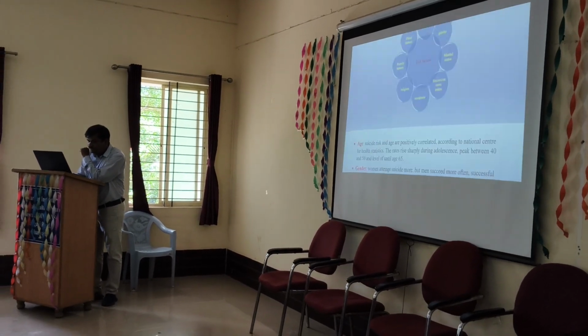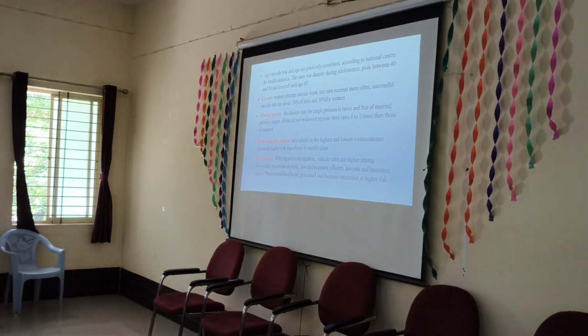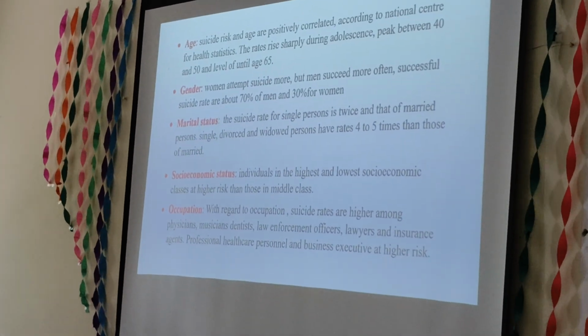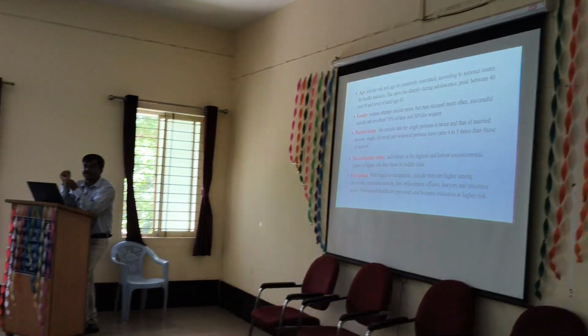When you look at it, see here, age and suicide are possibly correlated. As the age increases, the risk of suicide also increases. The rates rise sharply during adolescence and peak between 40 and 50 years, until the age of 65 years.